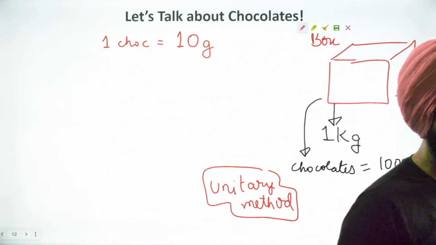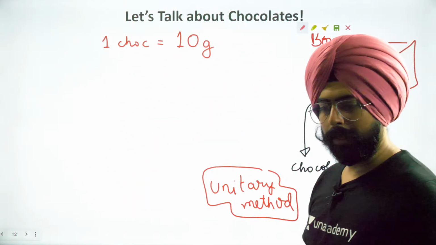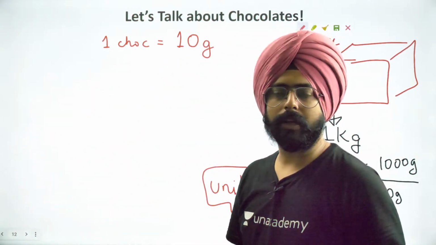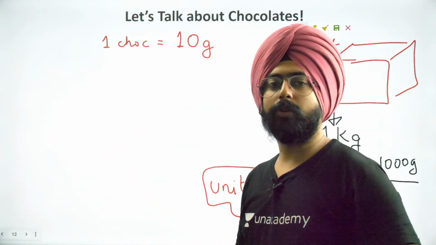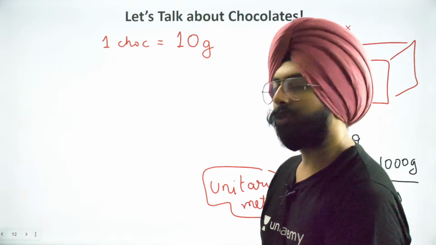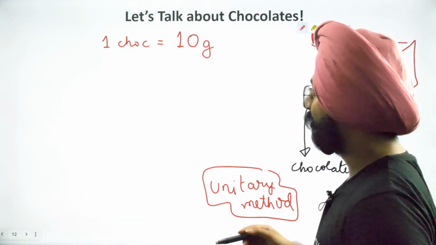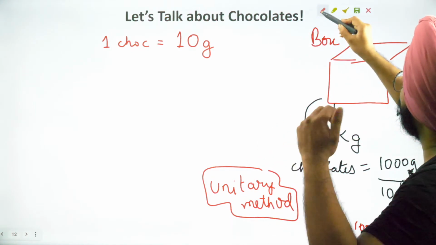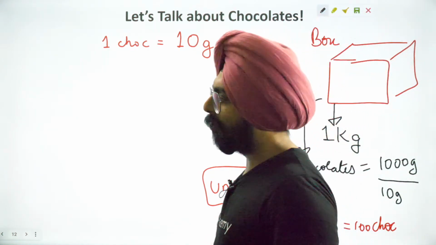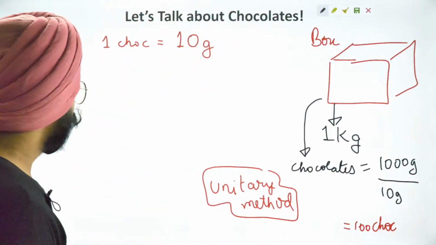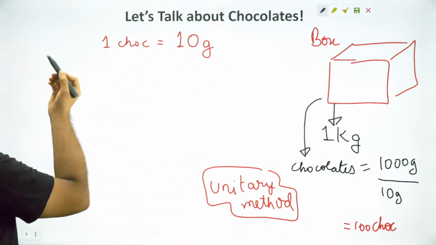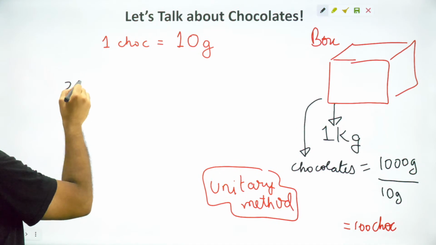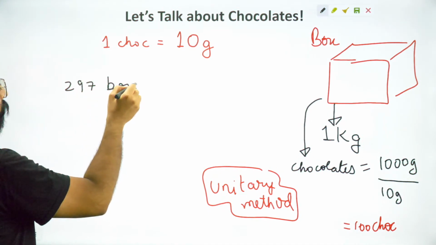One fine day, let's say Yash comes to my house and says, sir, I love your teaching. I'm going to gift you lots of boxes of chocolates. I'm like, bro, thank you so much. Let us say Yash comes and gifts me a lot of boxes of chocolate. So Yash has given me 297 boxes of chocolate.